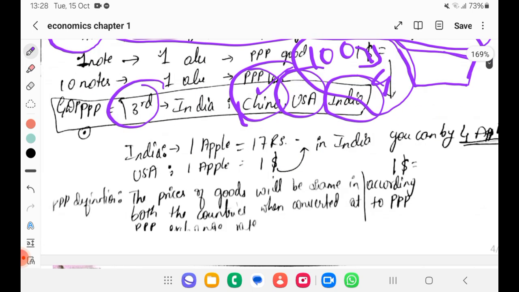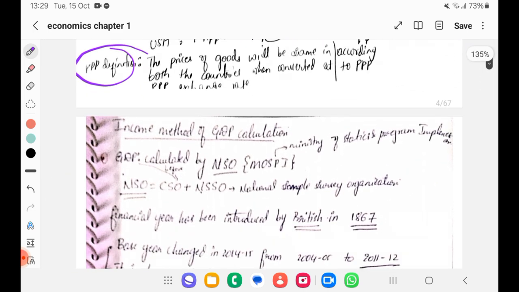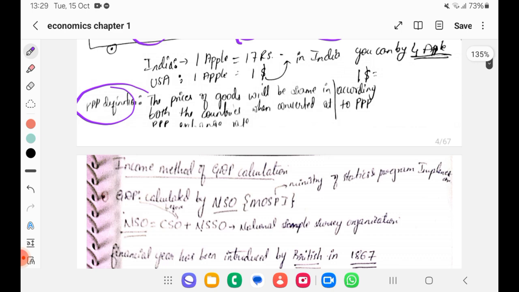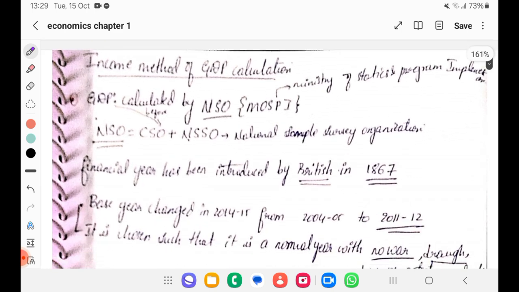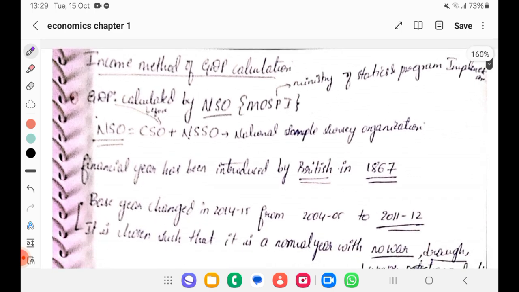If you want the PPP definition: the price of goods will be the same in both countries when converted at the PPP exchange rate. So that's about purchasing power parity. You should know what it is; that is what is needed for now. When you want to memorize certain terms for mains, I will teach you. This is all prelims portion.